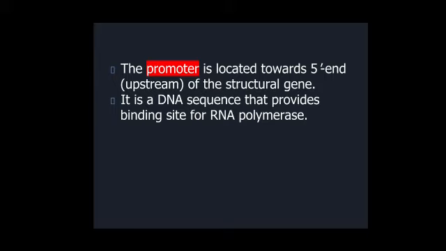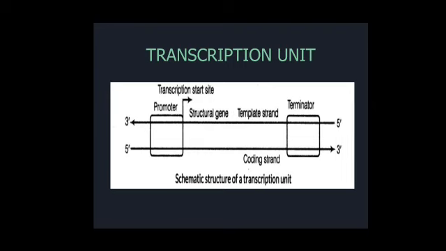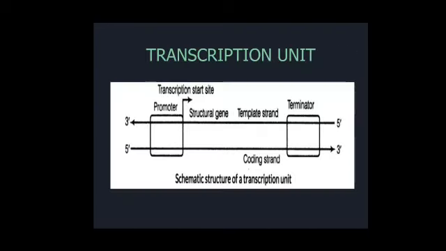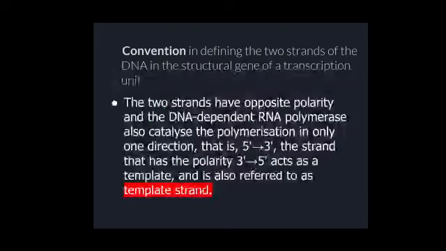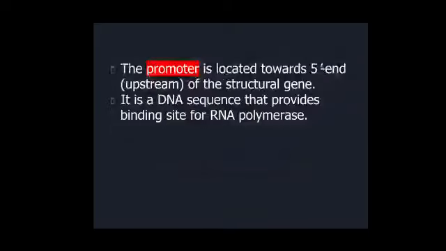Okay, and then we'll be studying about these regions in a little bit more detail. First we have seen this region, the promoter. This promoter region is located at the 3 prime end of the template strand, and the terminator region is located at the 5 prime end of the template strand. So the promoter is located towards the 5 prime end of the structural gene.